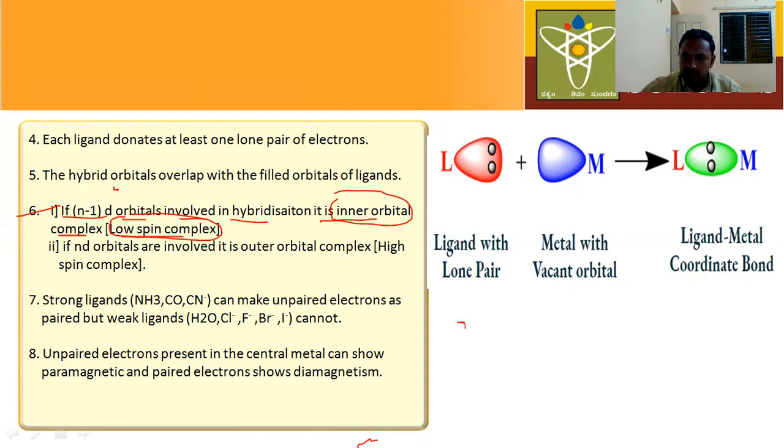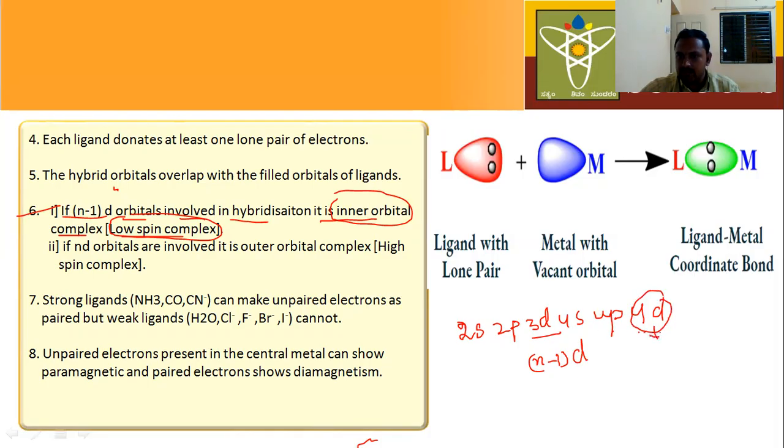See here, this is 2s, next 2p, and this is 3d, next 4s, 4p and 4d. See here, 3d is the inner orbital. This is the n minus 1 d orbital. This is the outer orbital.